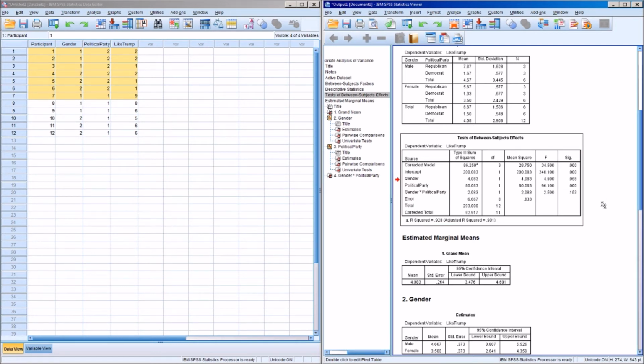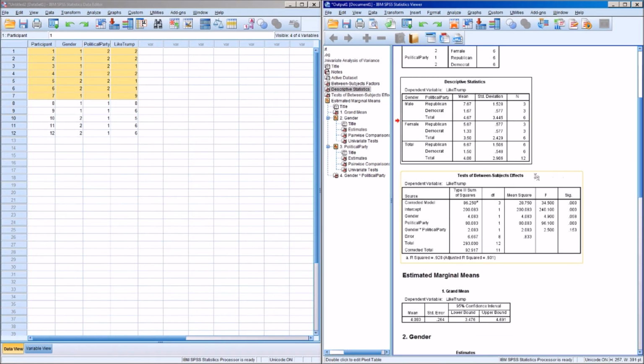And at this point, we would kind of go back up to this table and say, okay, we can probably infer that Republicans like Donald Trump significantly more than Democrats. So we would put that in our write-up. Republicans like Donald Trump significantly more than Democrats.